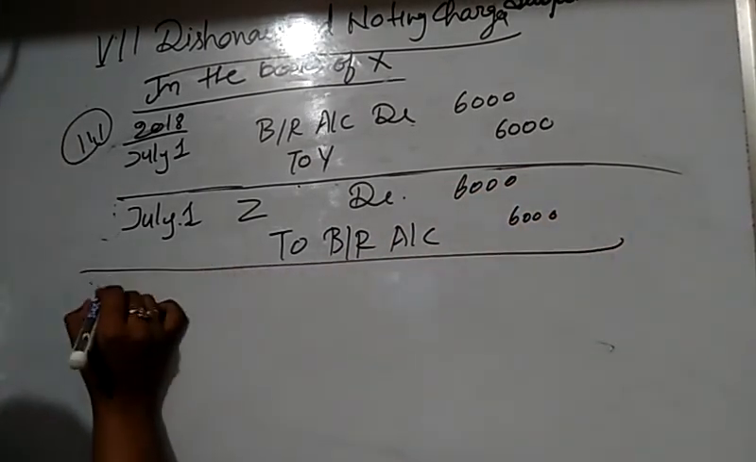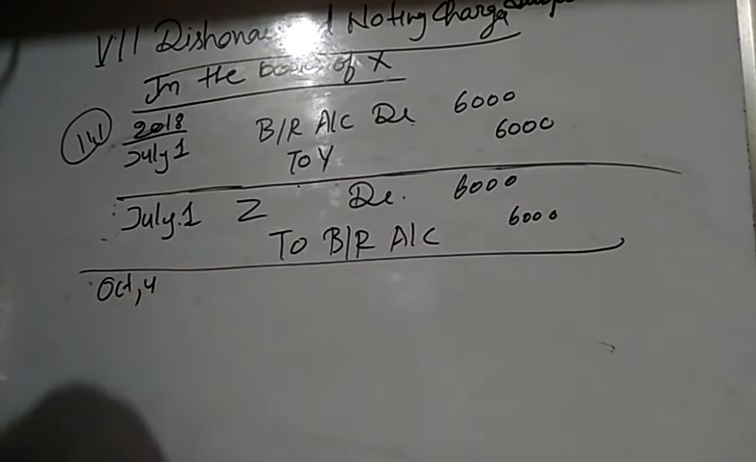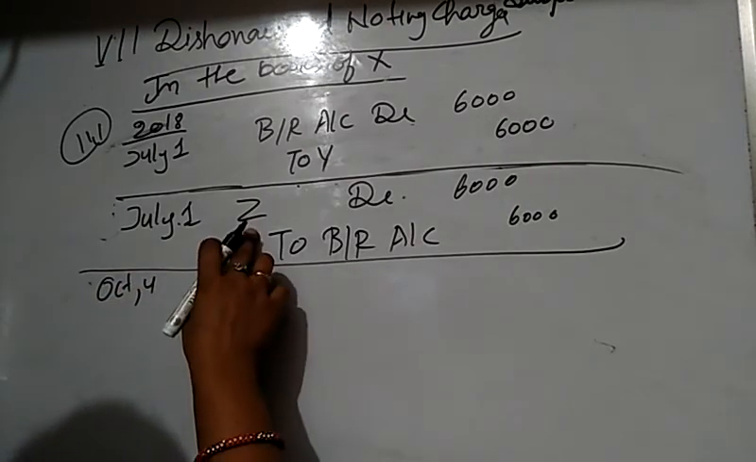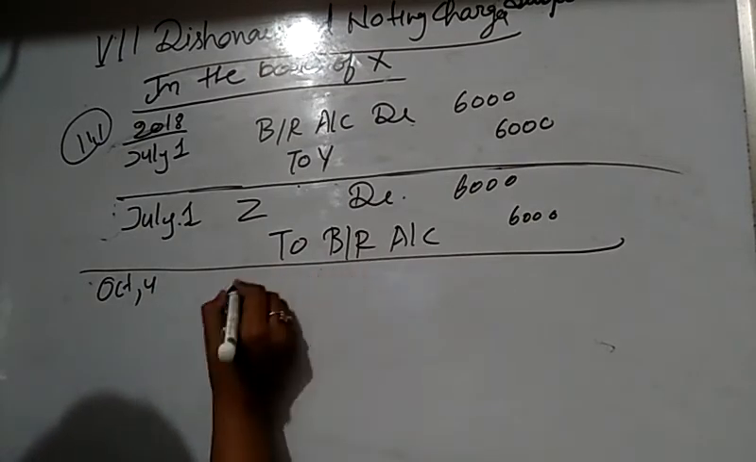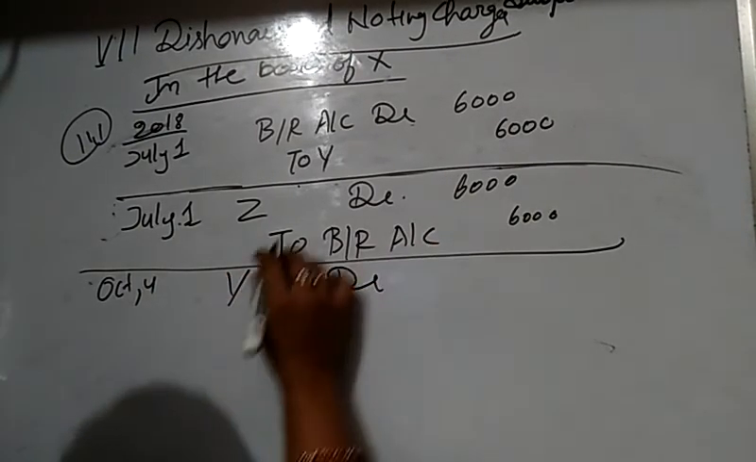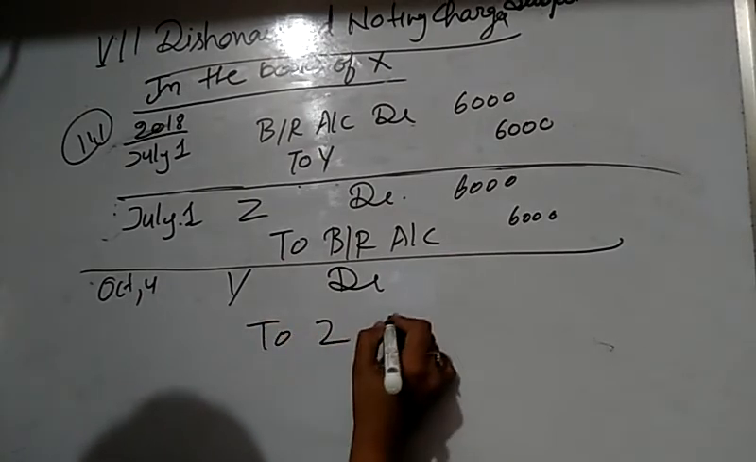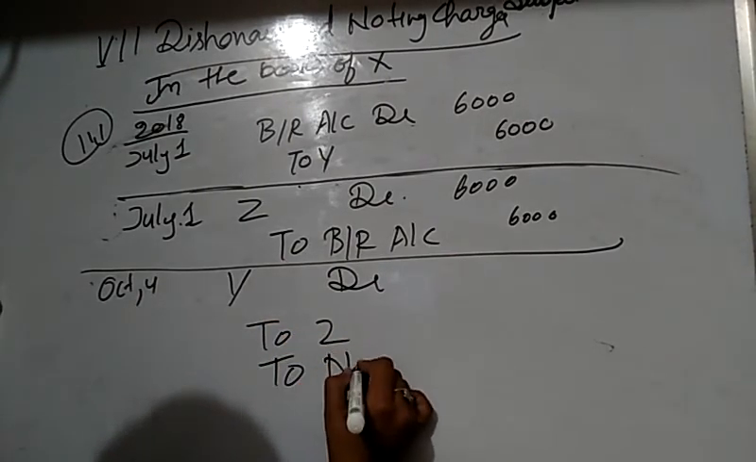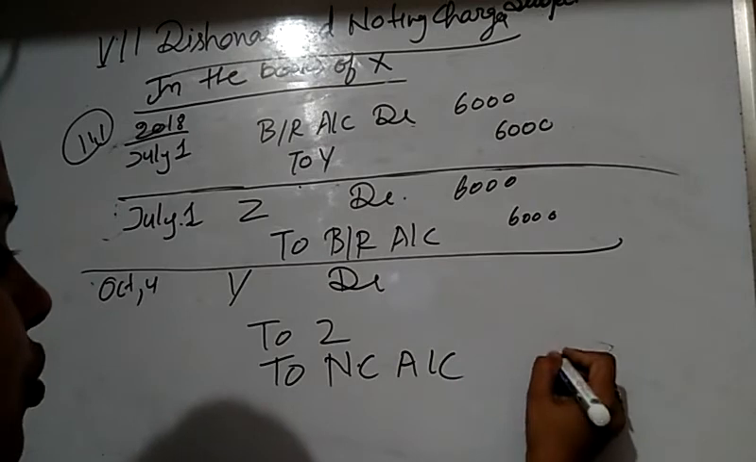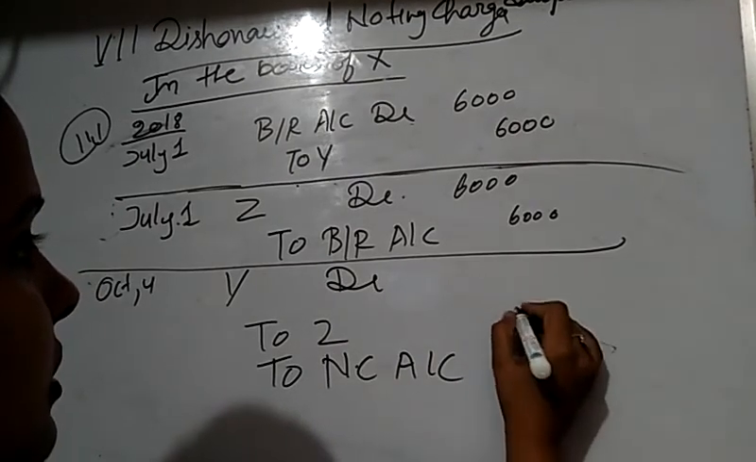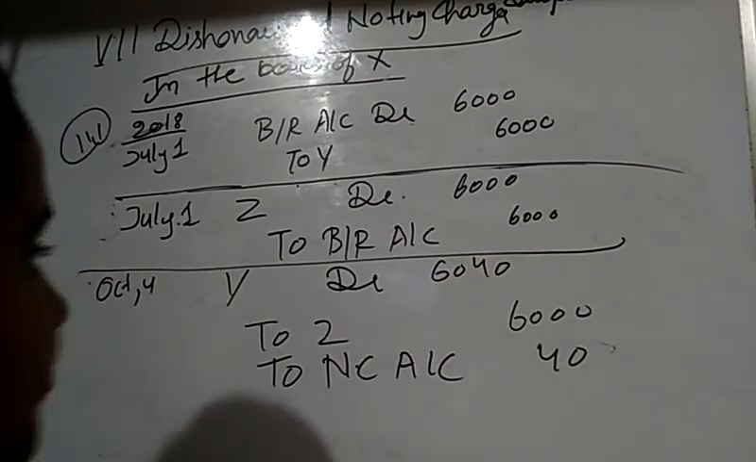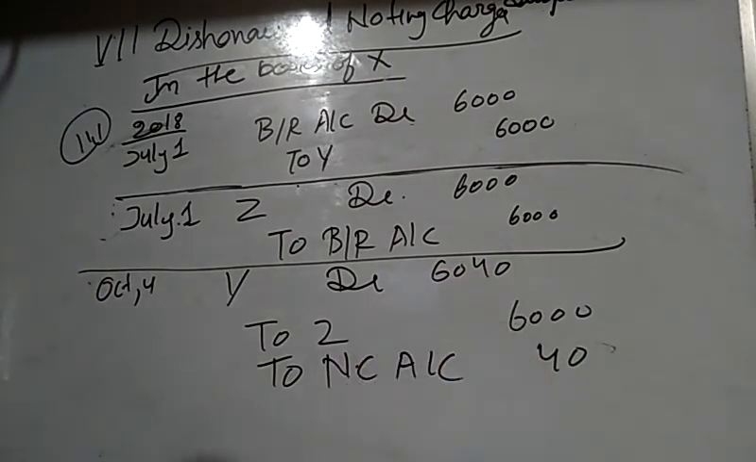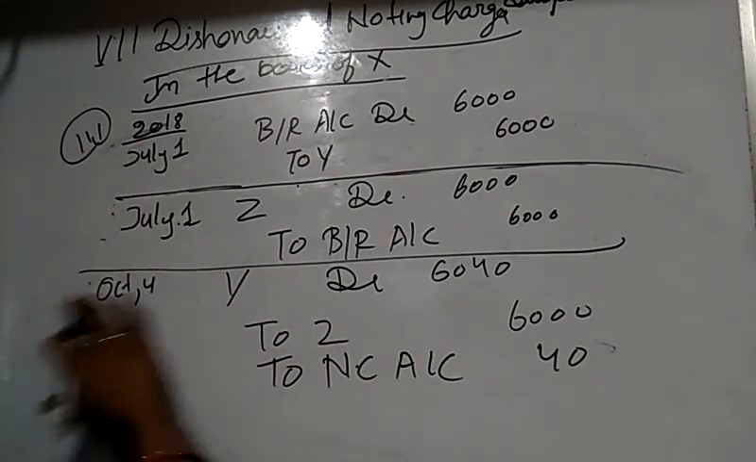Now at the time of maturity on October 4, the bill is dishonored. Now Z returns the bill and also pays the noting charges. So at that time, Y debit, to Z, and to noting charges account. The noting charges are 50 and the amount of the bill is 6,000, so the total debited in the Y account is 6,040. Clear, students? So the third case is done.